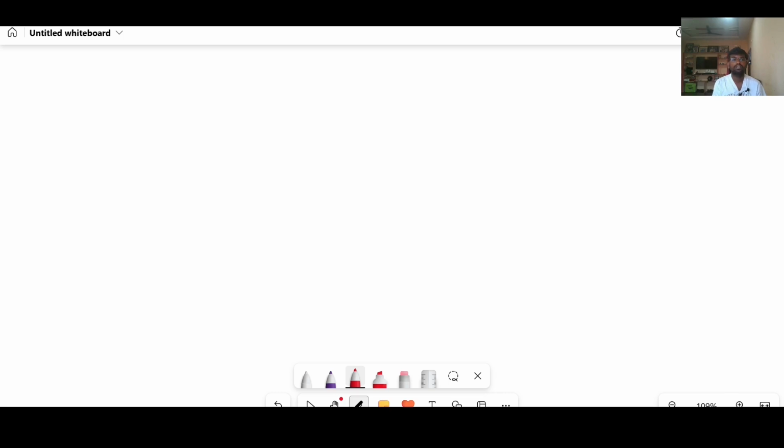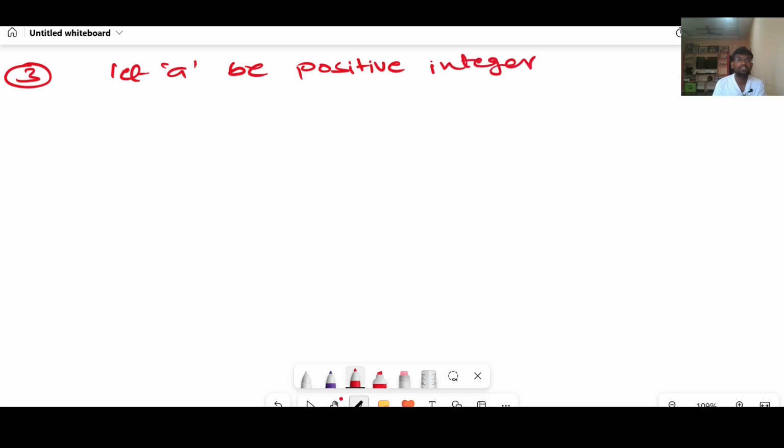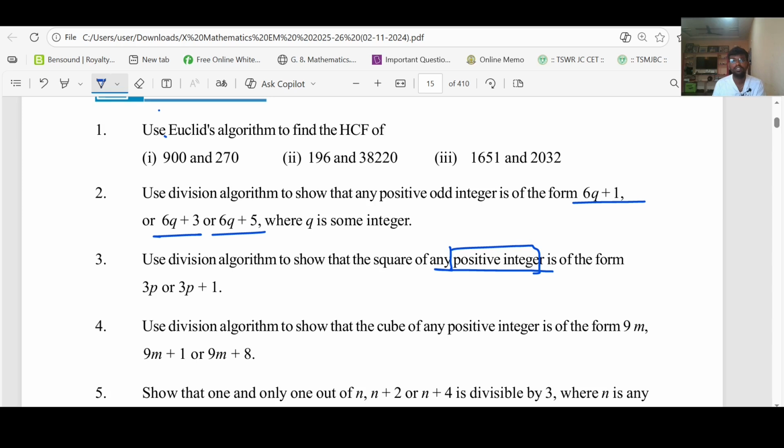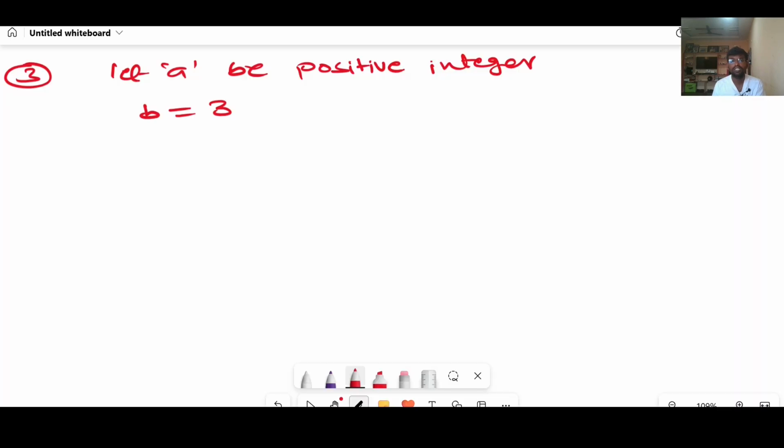Look at here. What is the question number? 3, right? Now let a be a positive integer and b equal to 3. Why? Because look at here, the square of every positive integer should be in the form of 3p or 3p plus 1. That is why I have taken b as 3, right?